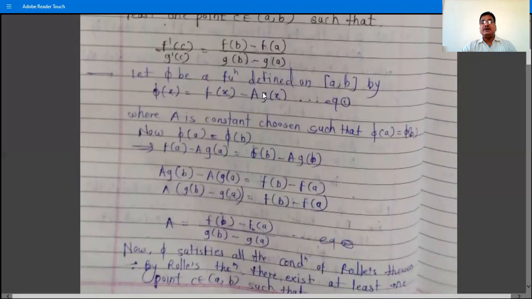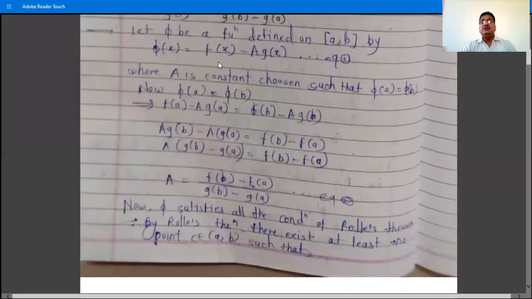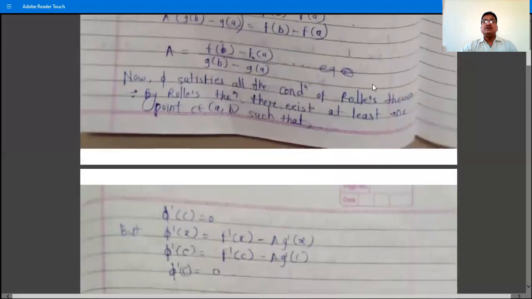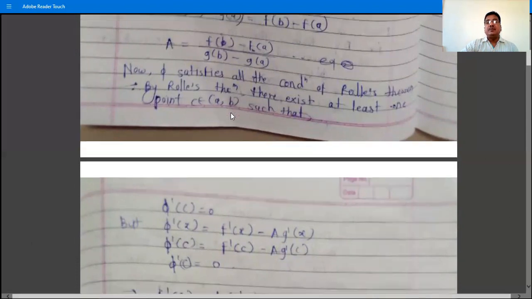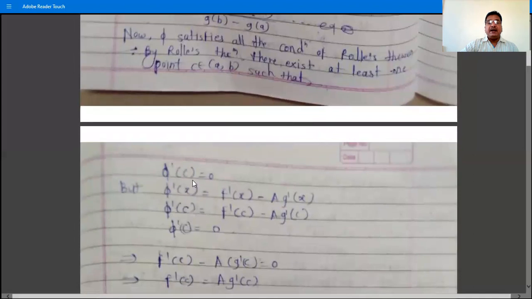That is, phi(x) is continuous on the closed interval [a, b], is differentiable on the open interval (a, b), and phi(a) is equal to phi(b), meaning phi satisfies all the conditions of Rolle's theorem. That is the 3 conditions of Rolle's theorem: the function is continuous, the function is differentiable, and phi(a) is equal to phi(b). Therefore by Rolle's theorem there exists at least one point c belonging to the open interval (a, b) such that phi dash c is equal to 0.